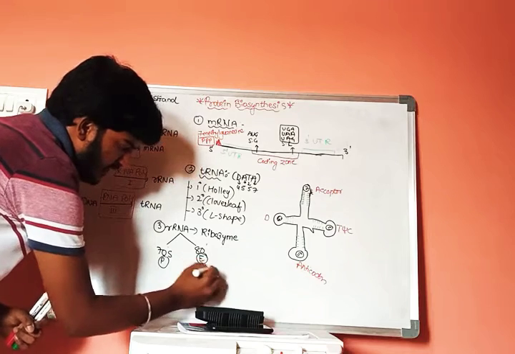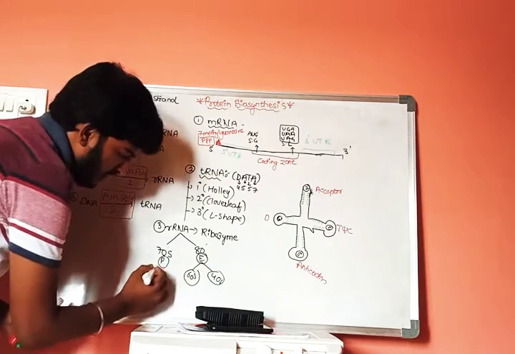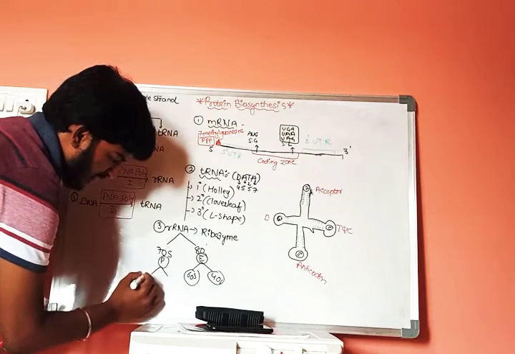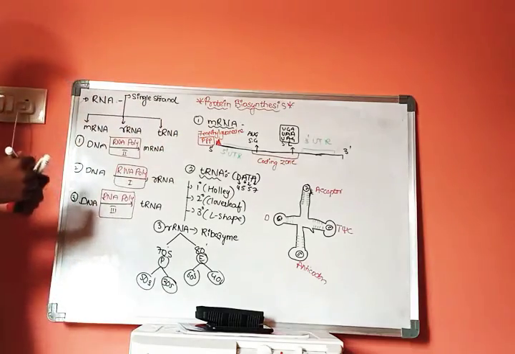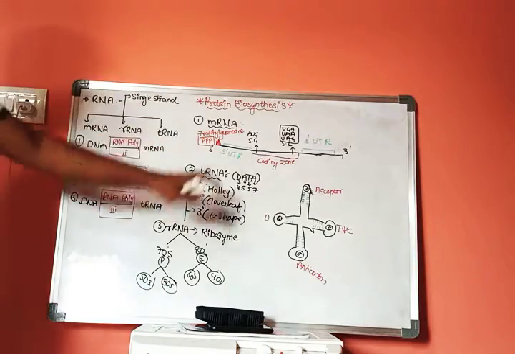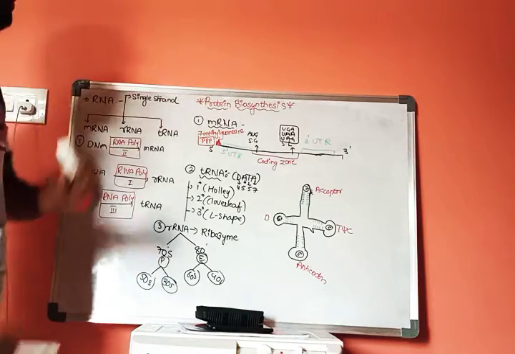This 80S is divided into 60S and 40S. The 70S ribosome is converted into 50S and 30S. These are the types of RNA which are the precursor molecules required for the synthesis of proteins.